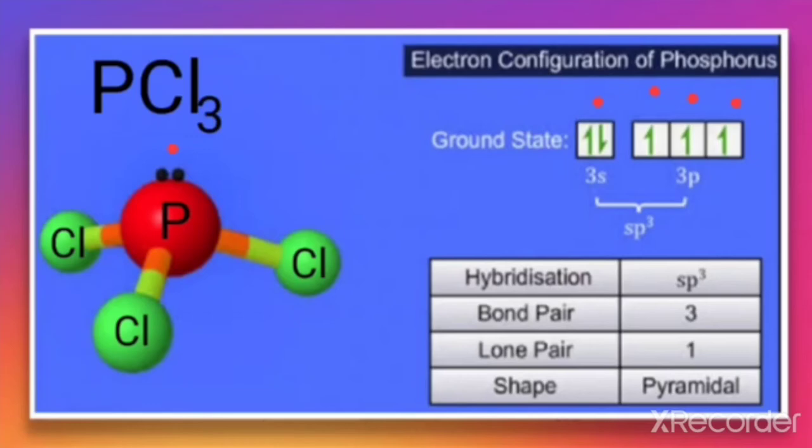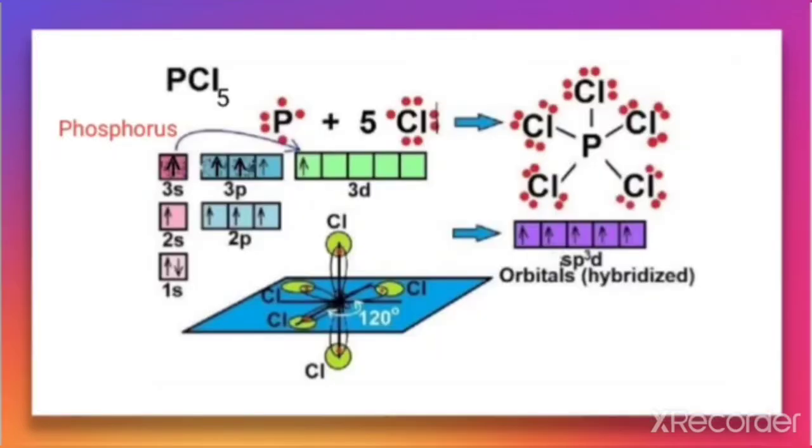So from 4 hybrid orbitals, 3 form bonds with chlorine and 1 remains as a lone pair. So hybridization is sp3, with 3 bond pairs because 3 bonds are formed, and there is 1 lone pair. So the shape of PCl3 is pyramidal.